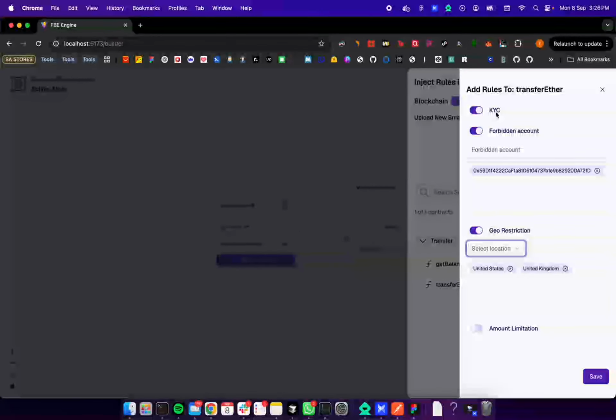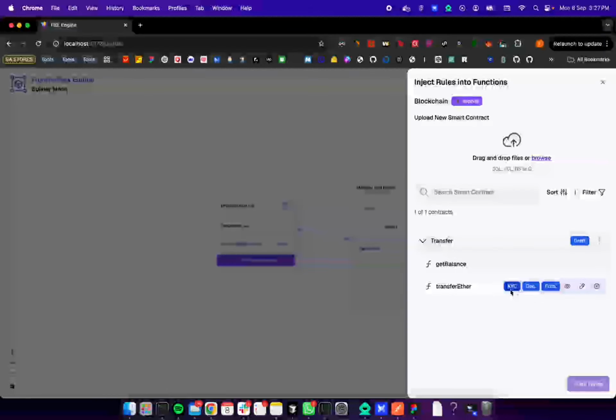So for the KYC, there is a function you're going to interact with to add wallets or users you want to allow to interact with this smart contract. And if there is no address in KYC, all the wallets or addresses that try to interact with the smart contract are going to be rejected, as I'm going to show later on.